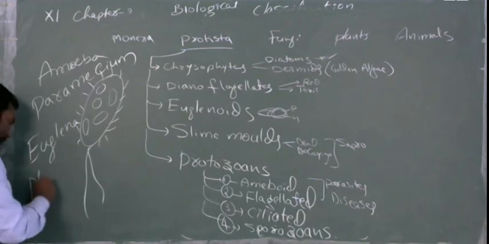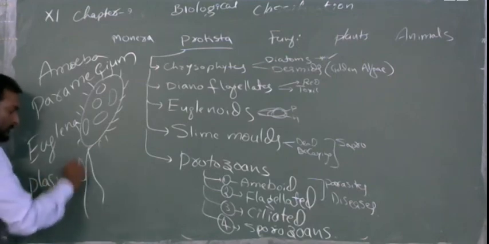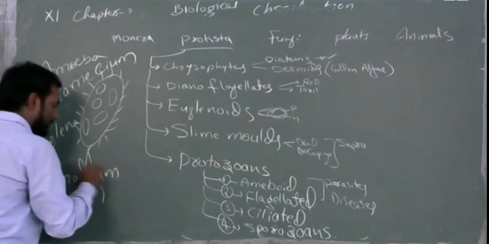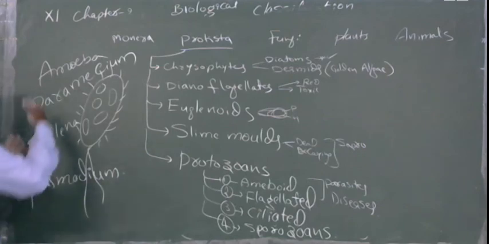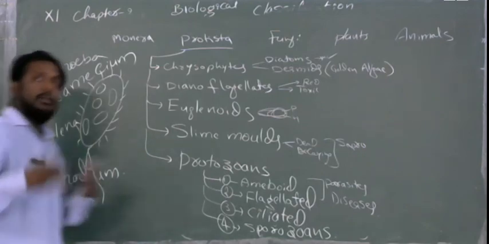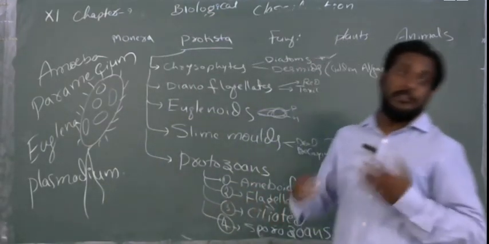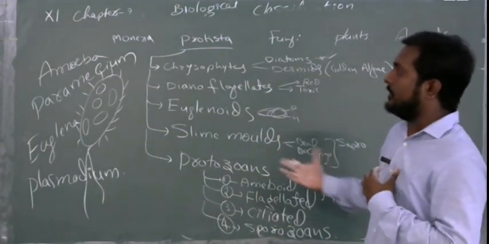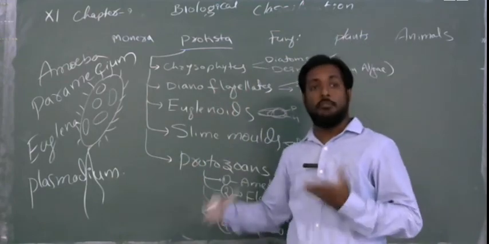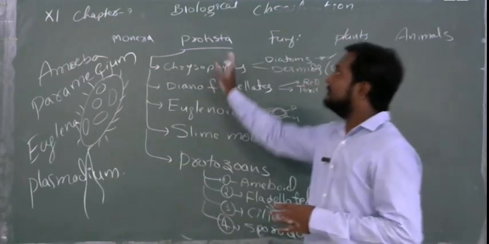Remember the Plasmodium. Because of negligence, some will think these are very small, so they come under bacteria. No, these are not bacteria. These are more advanced than bacteria, more advanced than Monera. These are the Protista: amoeba, paramecium, euglena, Plasmodium, the spore formers, all come under the Protista.